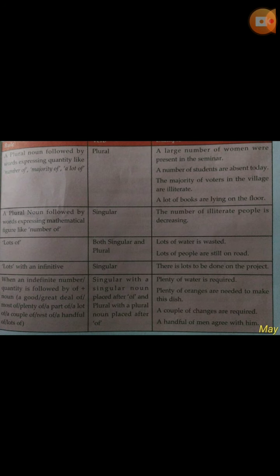First of all, a plural noun followed by words expressing quantity like number of, majority of, a lot of. In such cases, the verb must be plural. For example, a large number of women were. After we have placed a plural noun, then we have to follow with a plural verb.